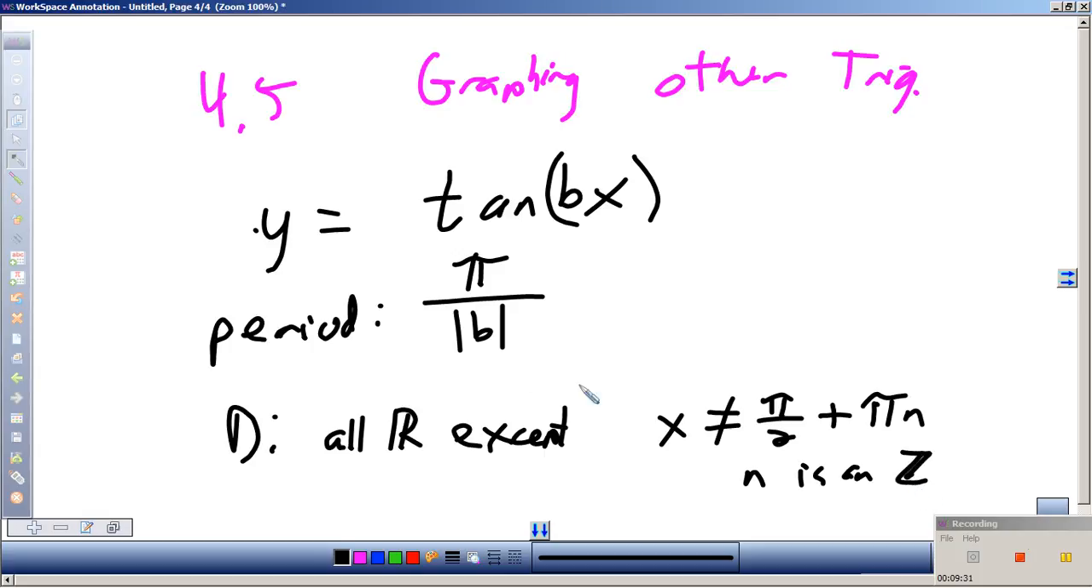So this means that we can't have x equal any pi halves plus any multiple of pi. Because what would happen if we did plus 3 pi? Pi halves plus 3 pi would be 7 pi halves, which would be a problem. Did you understand this part? Now, what's the range?